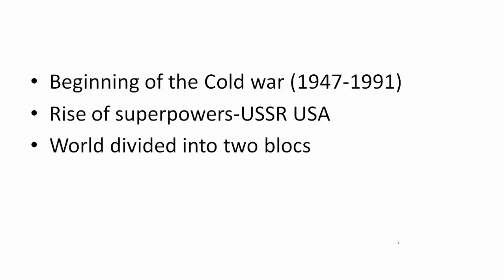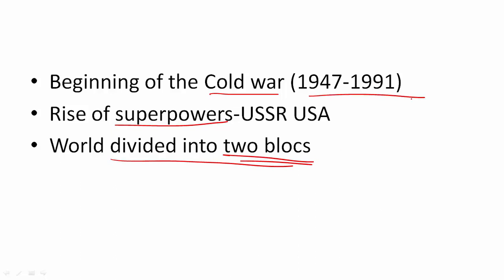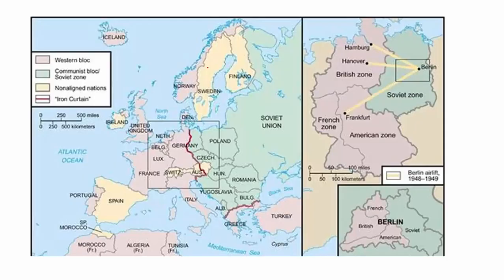Now I will talk about the aftermath of World War II. As soon as World War finished, the Cold War started between USA and USSR. Both of these became superpowers, and the world was divided into two blocks, and it went on for nearly 45 years until USSR disintegrated in 1991. You can see in this map the two blocks that were formed. This red line is also sometimes called as the Iron Curtain, because nothing could go past this Iron Curtain, it was said, here and here.